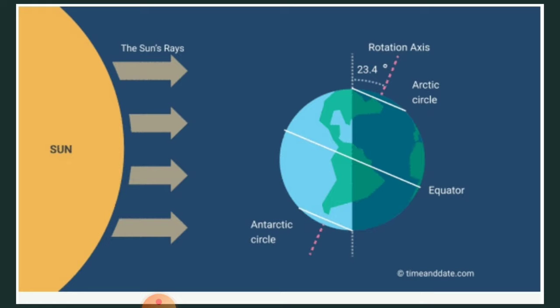You can understand the winter solstice by looking at this diagram. During the winter solstice, the sun rays fall on the Tropic of Capricorn, and due to that the southern hemisphere observes maximum heat and light, and because of that the southern hemisphere observes longer days and shorter nights. The reverse happens in the northern hemisphere. They observe longer nights and shorter days.